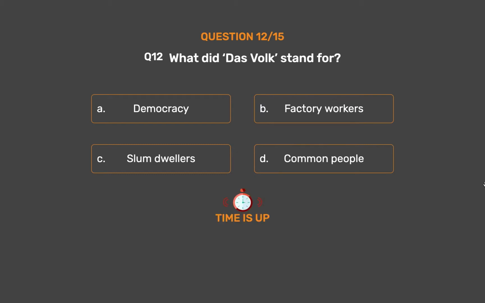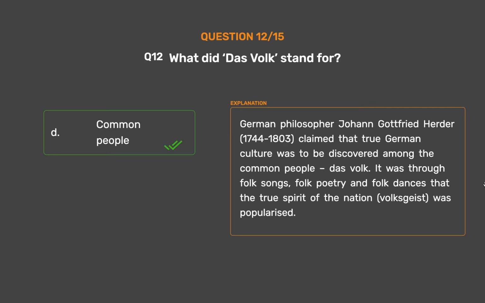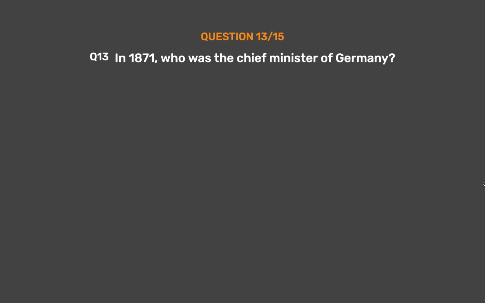The correct answer is Option D. Common people. German philosopher Johann Gottfried Herder, 1744 to 1803, claimed that true German culture was to be discovered among the common people, das Volk. It was through folk songs, folk poetry and folk dances that the true spirit of the nation, Volksgeist, was popularized.